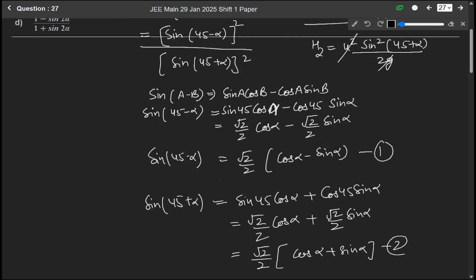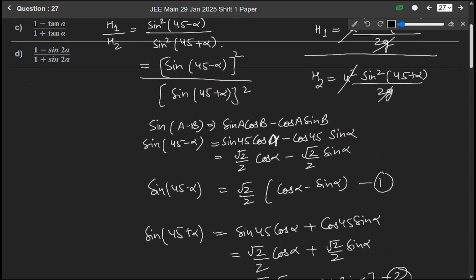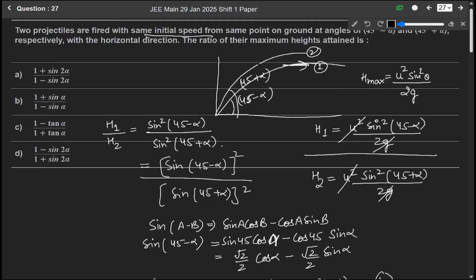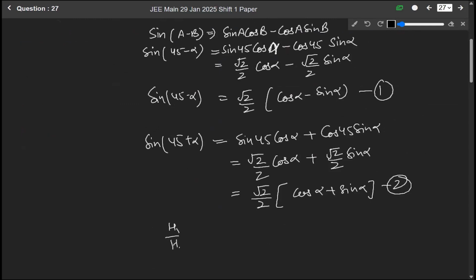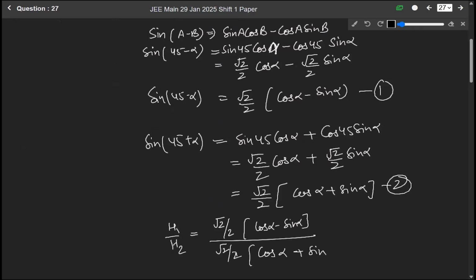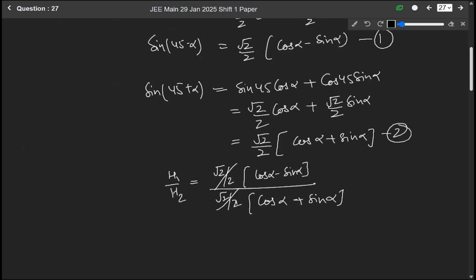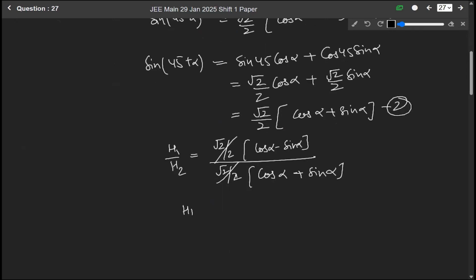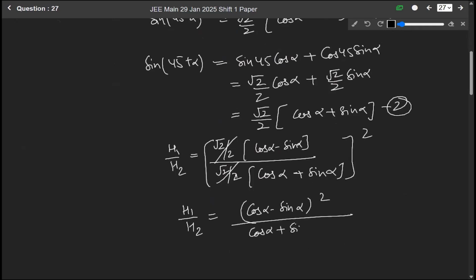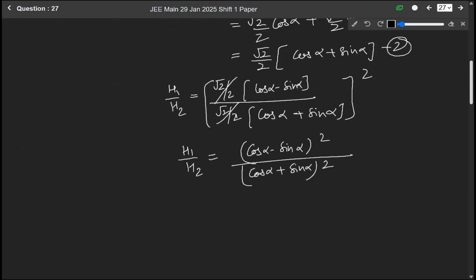Now putting the values of sine 45 minus alpha and sine 45 plus alpha from equations 1 and 2, we get h1 over h2 equals root 2 by 2 cos alpha minus sine alpha over root 2 by 2 cos alpha plus sine alpha. The root 2 by 2 cancels out, and keeping the whole square, we get cos alpha minus sine alpha whole square over cos alpha plus sine alpha whole square.